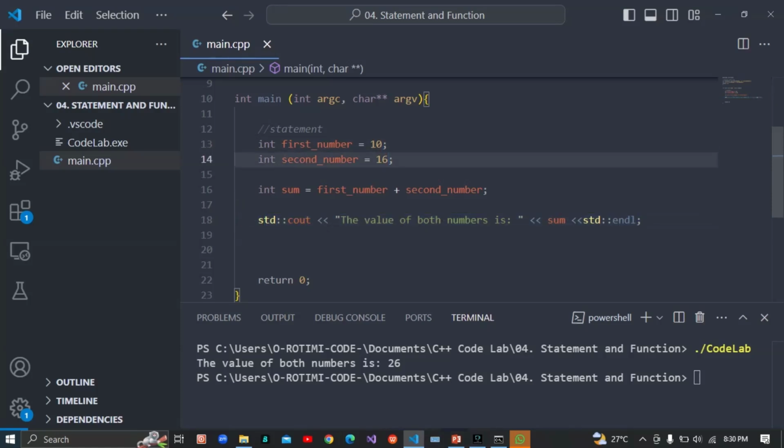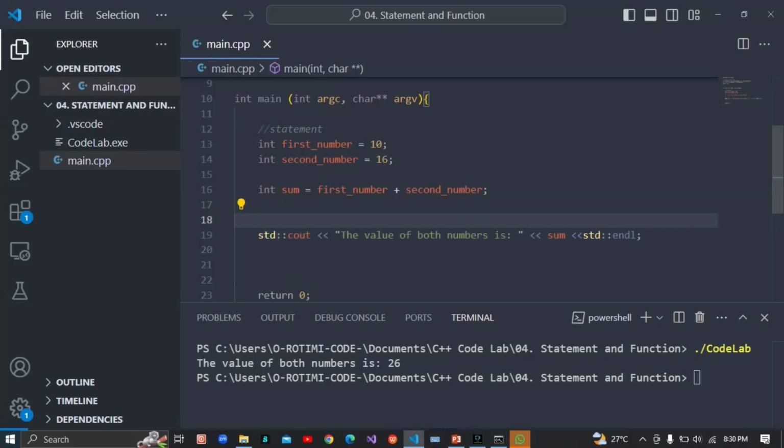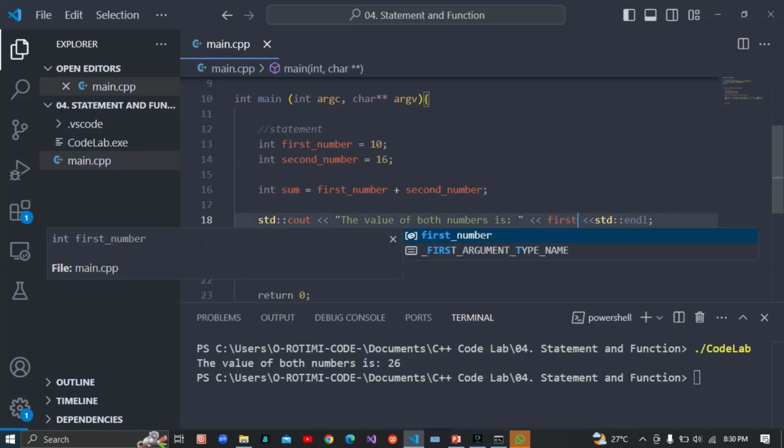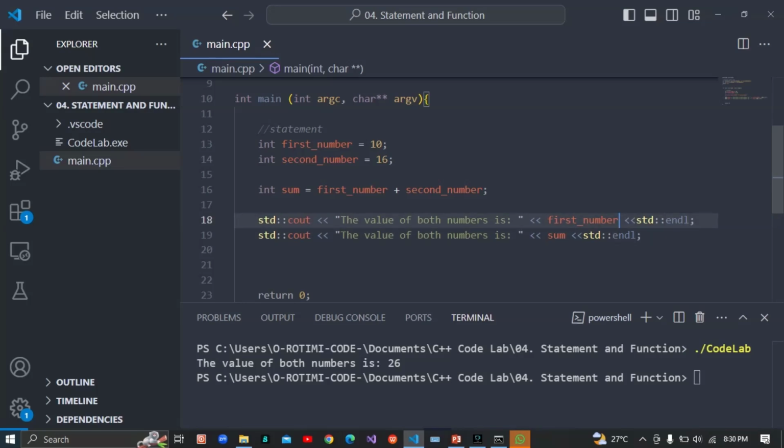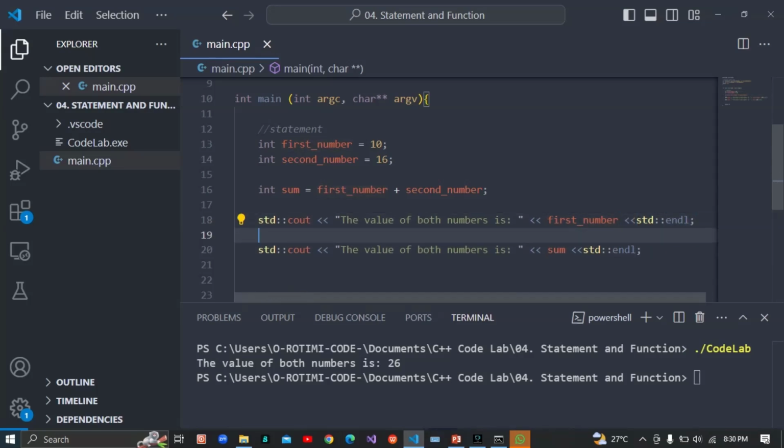So we're going to do the same thing again. Let's try something like that. So first number, and with Visual Studio assisting, we're going to do second number again. Okay, good. And we're going to do something different.